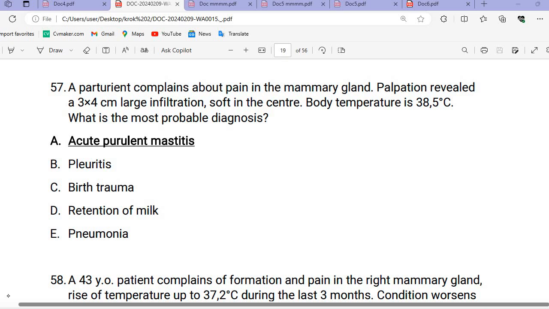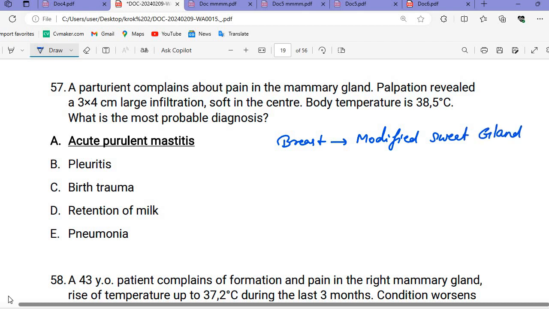So in case of the breast, firstly what we should know is what the breast is. The breast is a modified sweat gland. It is a modified sweat gland.